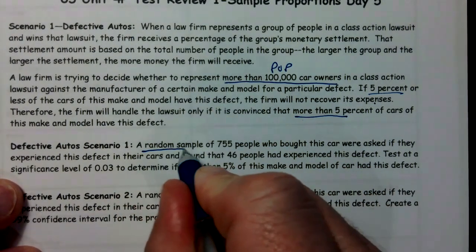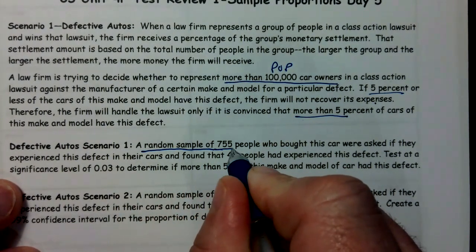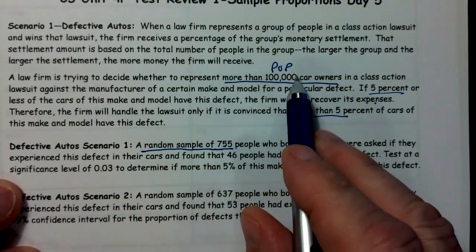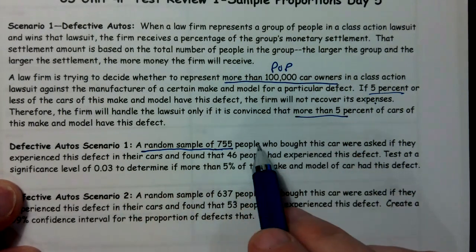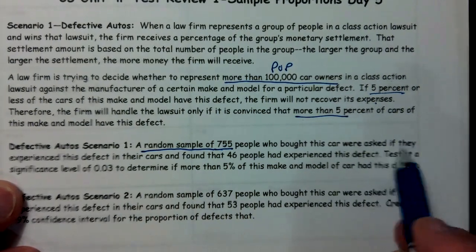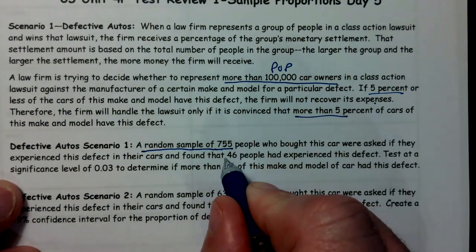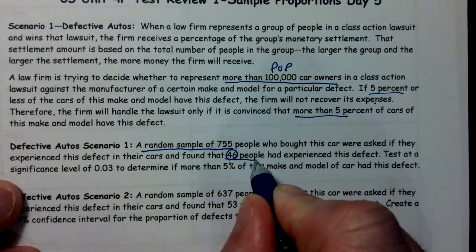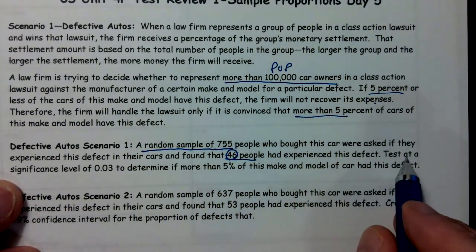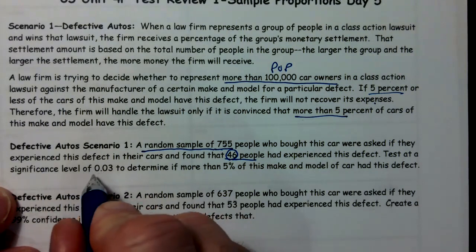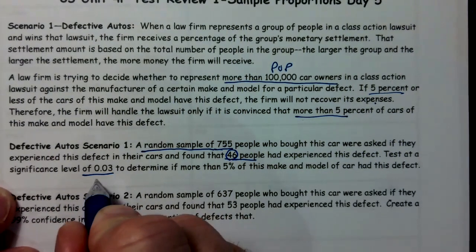Okay, so we have a random sample. That's good to know. Of 755. So that's 755 out of 100,000 who bought this car were asked if they experienced a defect in the cars and found that 46 people had experienced this defect. Test at a significance level of 0.03. All right, so here's our alpha.